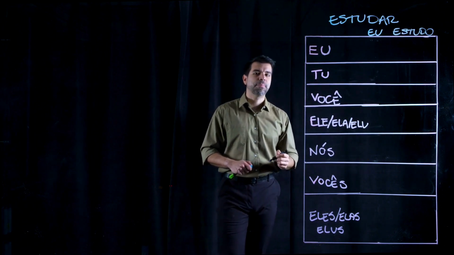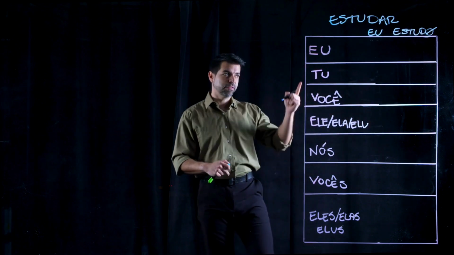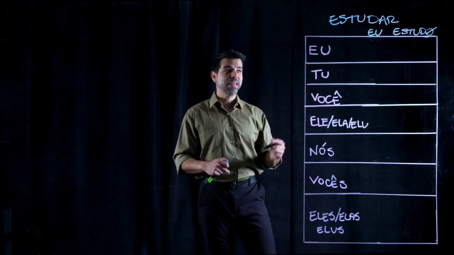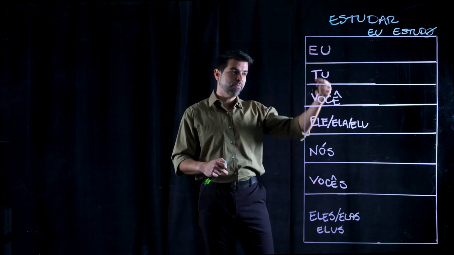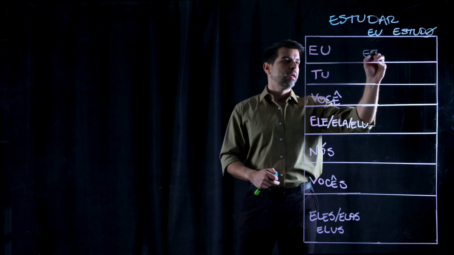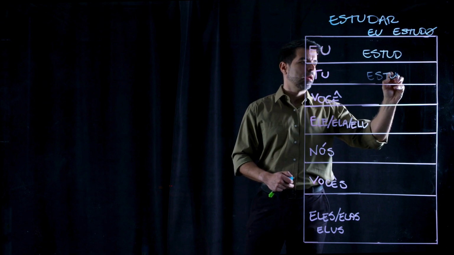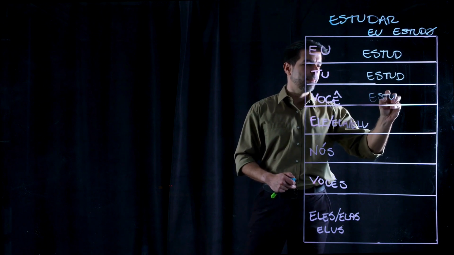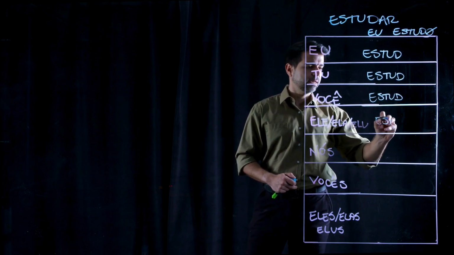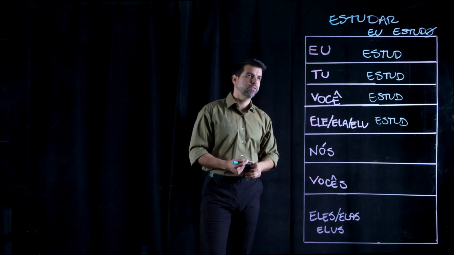Then the second step is I am going to drop that O that I get in the verb conjugated, and then that is going to be my stem for all of the other verb forms. Let's get there. So now that I have my stem, I can start adding. Let's go with the singular forms.